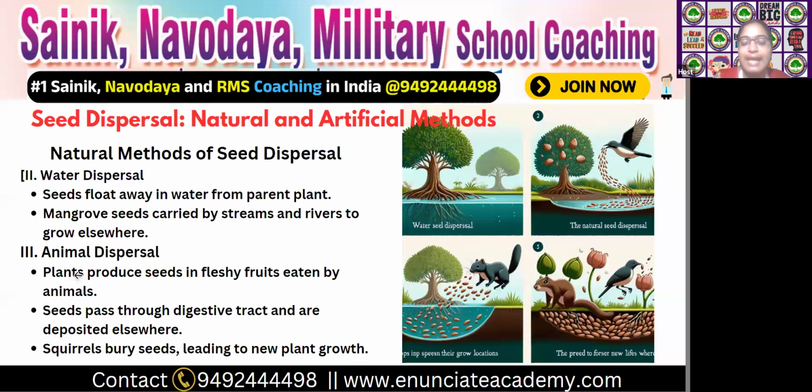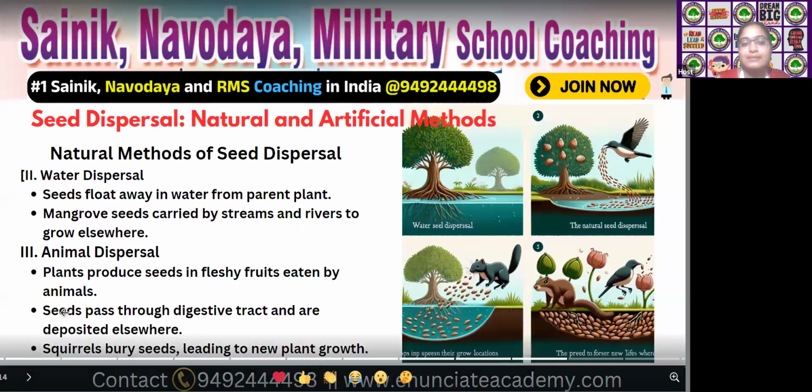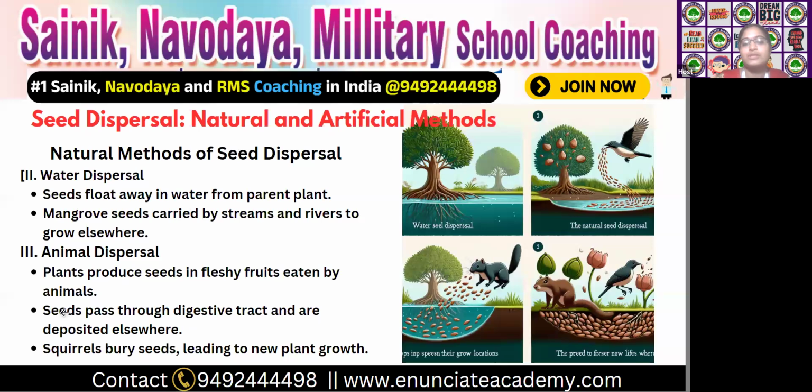The next one is animal dispersal. Plants produce seeds in fleshy fruits eaten by animals. Animals love to eat fleshy fruits. Seeds pass through the digestive tract and are deposited elsewhere.